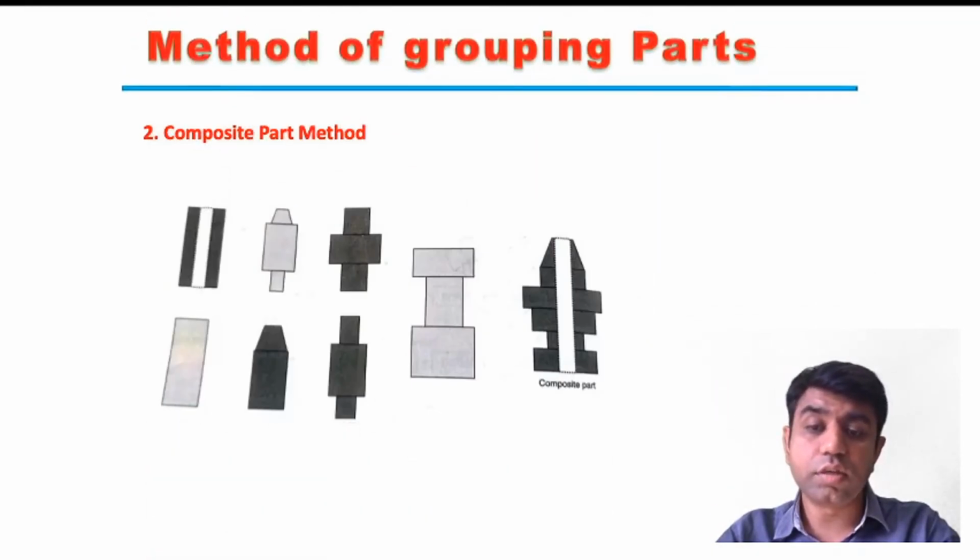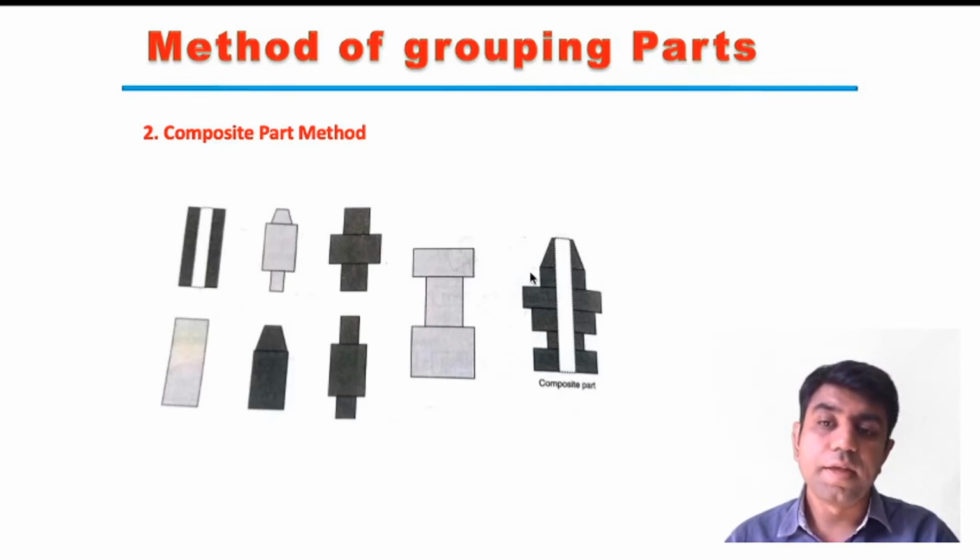Second is the composite part method, in which we make a hypothetical part. Say for example, if the company is manufacturing these seven different units, then we will just assume this hypothetical part. This last one is the combination of all these seven different parts. So the company is required to make only this particular product itself, and they can cut seven different parts from it. So the manufacturing process for these seven different objects will remain the same. On a single lathe we can process this kind of part. So this is the advantage of the composite part method.